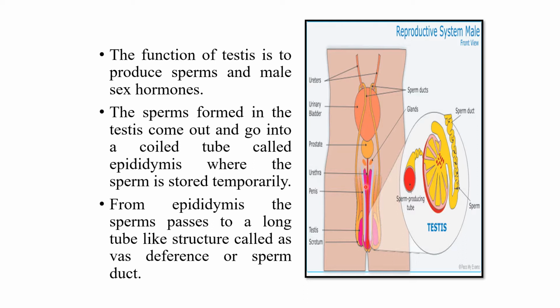From the epididymis they pass to a long tube-like structure called vas deferens or sperm duct. Okay, the sperm duct is reaching where? The urinary bladder.